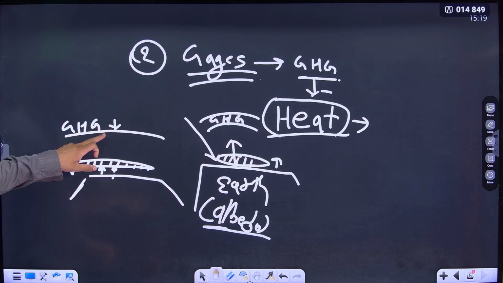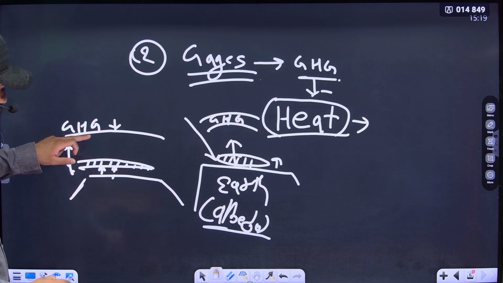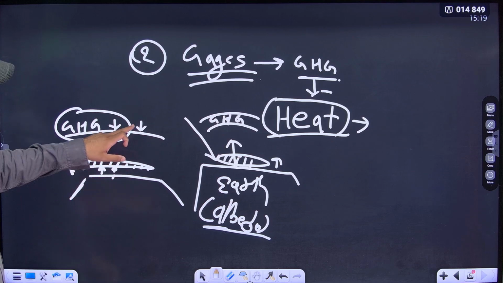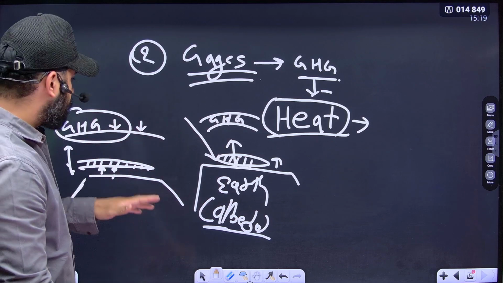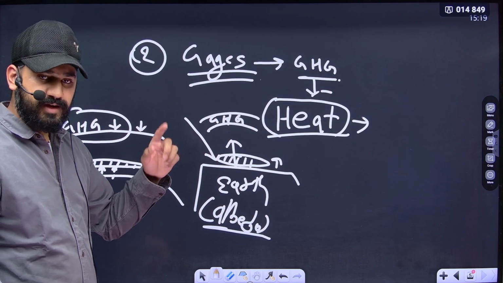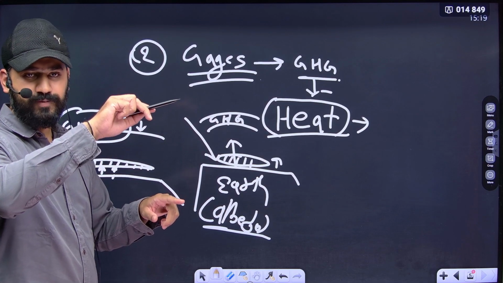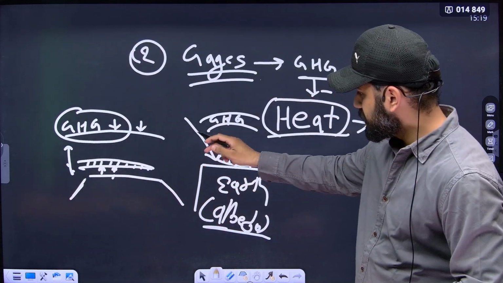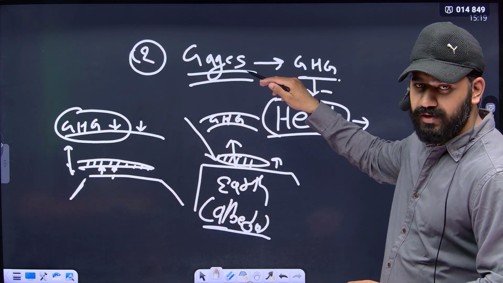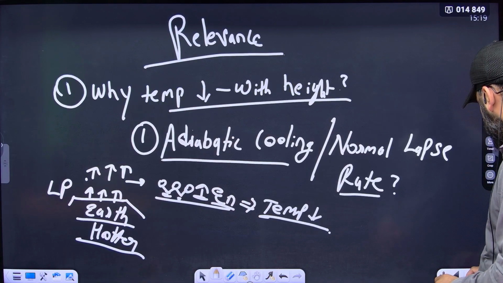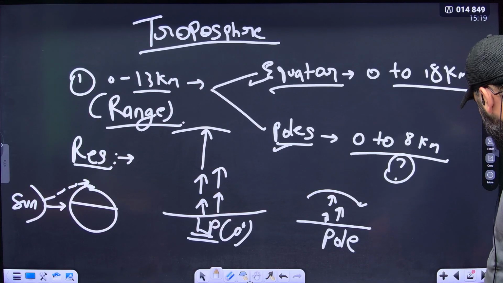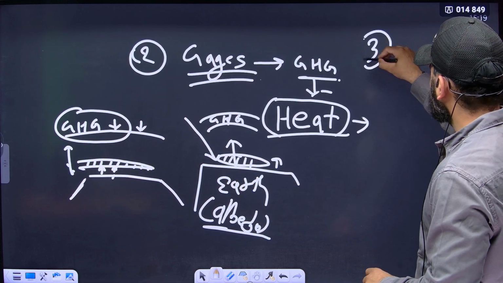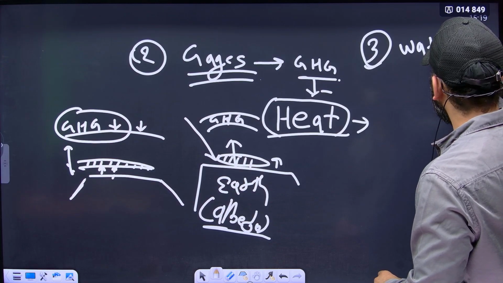As the concentration decreases, their capability to accumulate heat also decreases. This is responsible for the decline in temperature as we move upwards. This is the second reason for the decrease in temperature as we move upwards in the troposphere. Similarly, the third reason is the presence of water vapor.